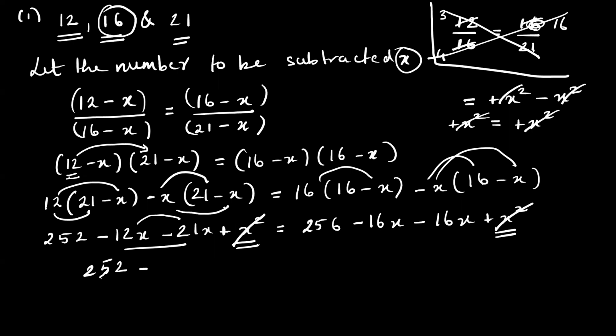You get 33x. On the right side, 256 minus 32x.